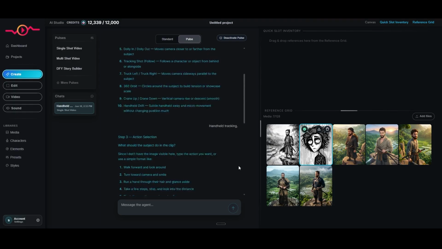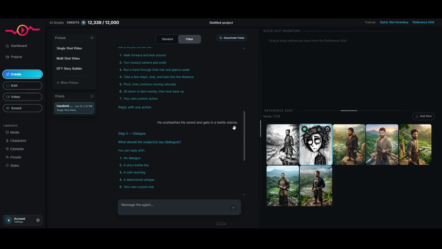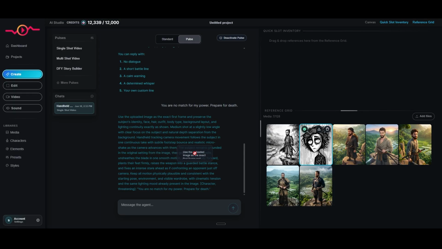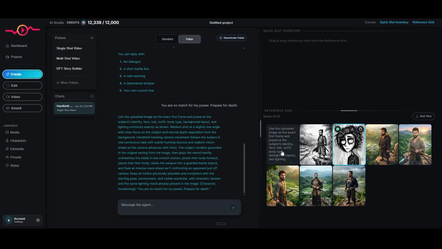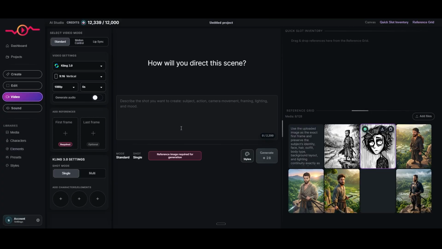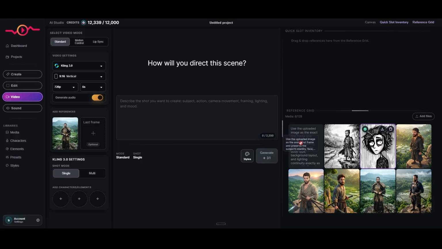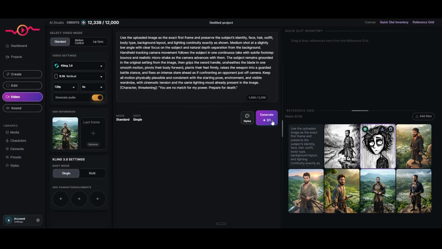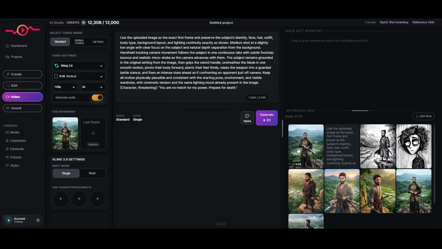Honestly, this method gets some of the best, most natural looking results. And so I'm just going to take this prompt and drop it into my reference grid. We'll jump into the video panel, and for this one, I'll just use Kling 3.0. We'll do 720. Obviously, we want to turn audio on. I'll take my image and drop it in here, and then I'll take my prompt and drop it in here. That's it. Let's see what we get. And so after waiting for that, here it is.